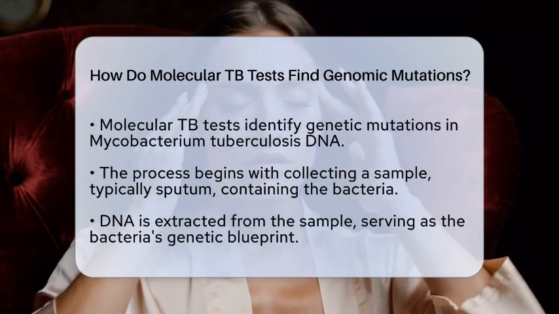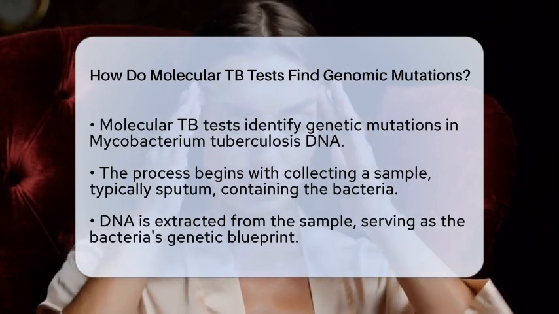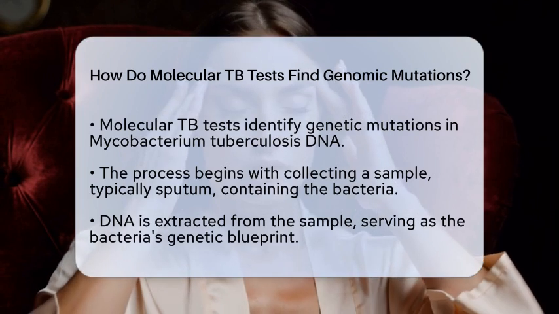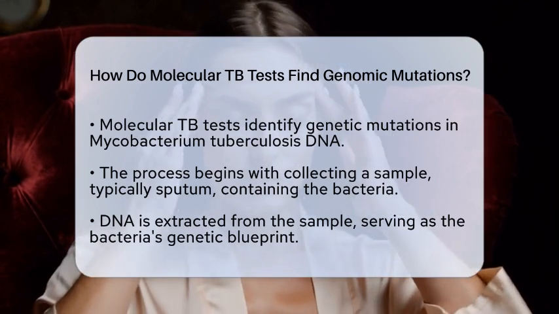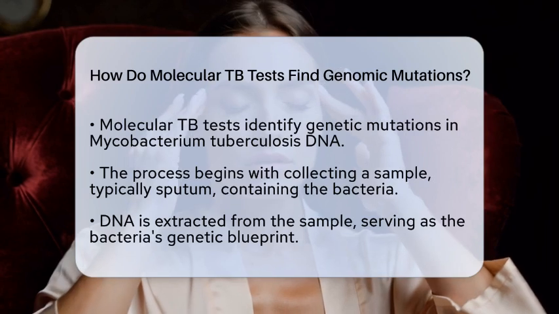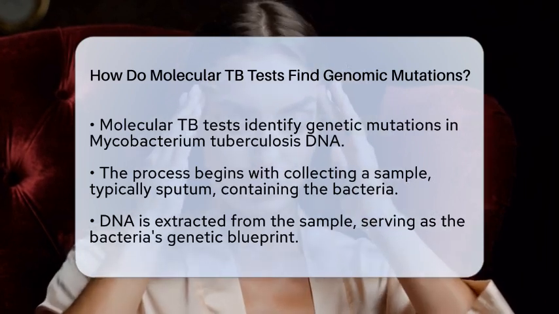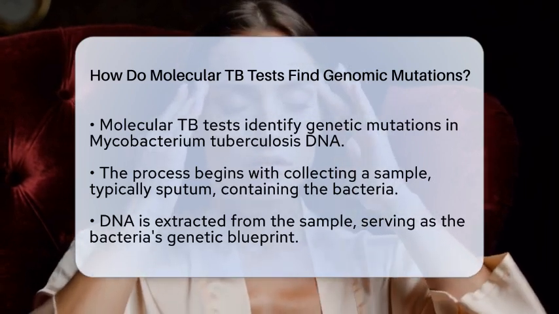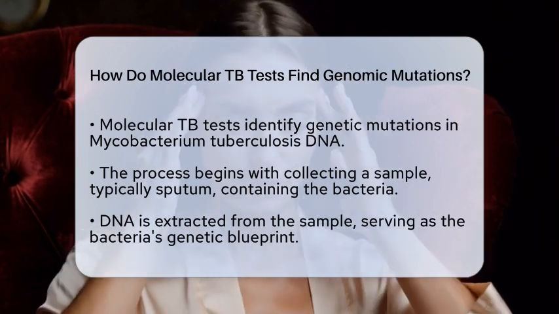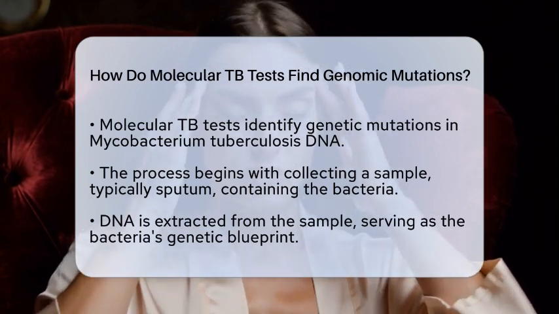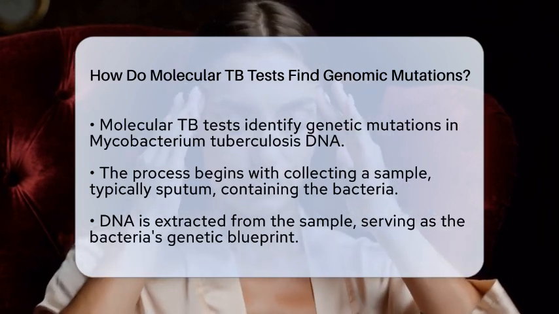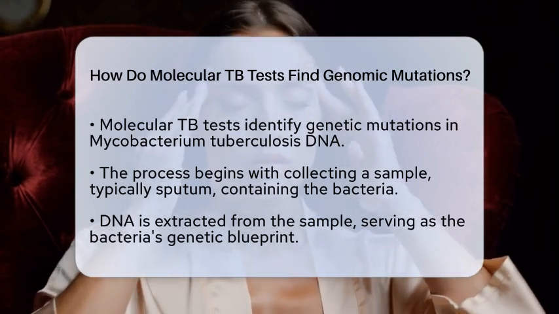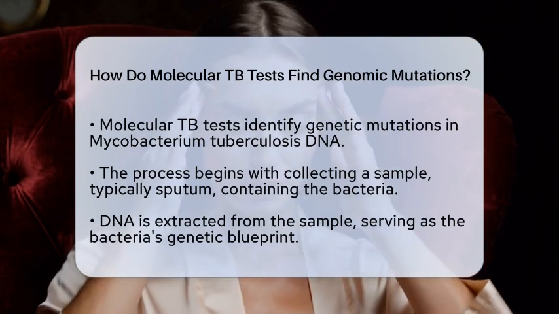The process starts with collecting a sample, often sputum from a patient, which contains the bacteria. From this sample, scientists extract the DNA, which is like copying the bacteria's genetic blueprint. Next, they use a technique called polymerase chain reaction, or PCR, to make millions of copies of specific parts of the DNA. These parts are carefully chosen because they are known regions where mutations often happen if the bacteria become